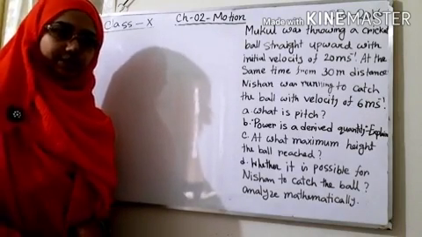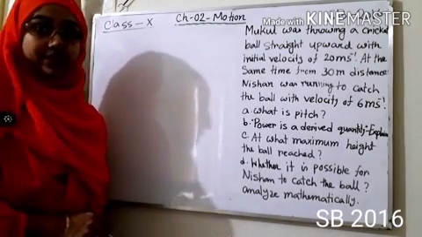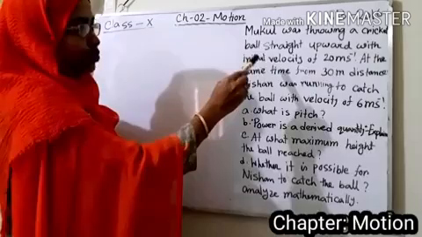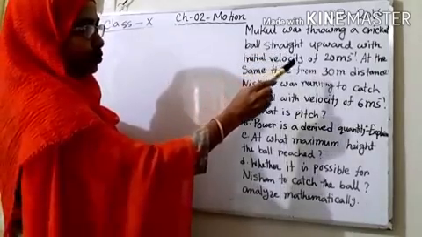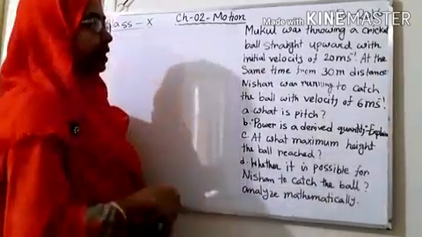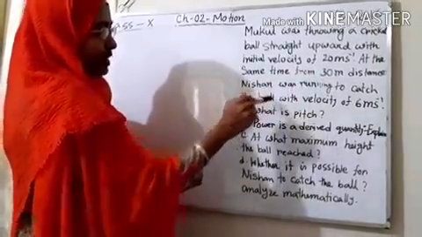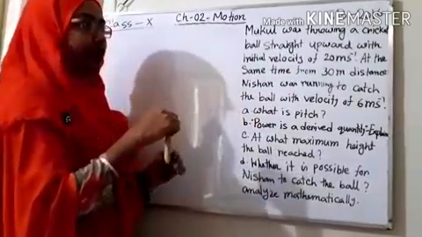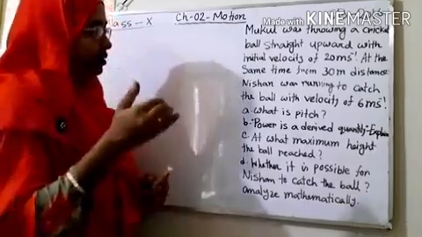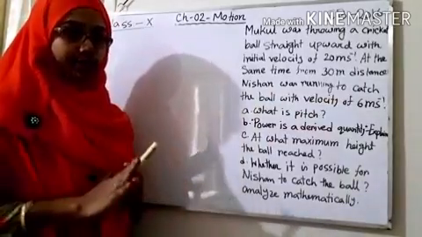Now we are going to discuss a board question again, which came in Select Board 2016. Let's have a look at what the stem says. In the stem you can see that Mukul was throwing a cricket ball straight upward with an initial velocity of 20 meters per second. That means he is throwing a ball upward with a velocity. At the same time, from 30 meter distance, Nishan was running to catch the ball. That means from the position where the ball is thrown upward, at a 30 meter distance, another person, Nishan, is coming to catch the ball with a velocity of 6 meters per second. That's all from the stem.